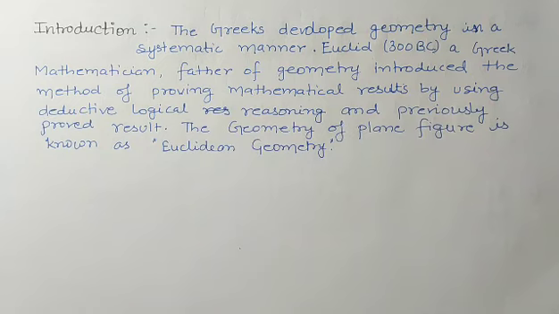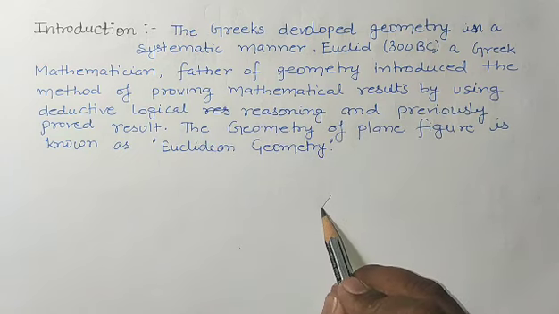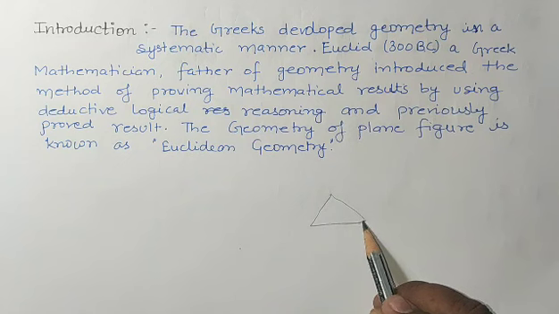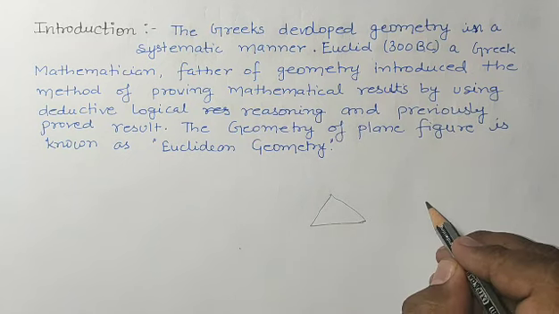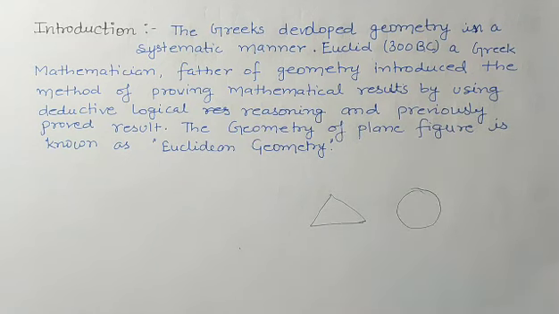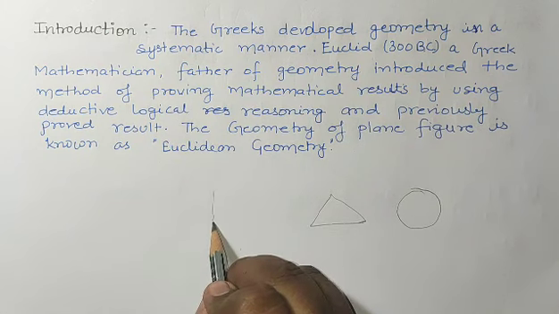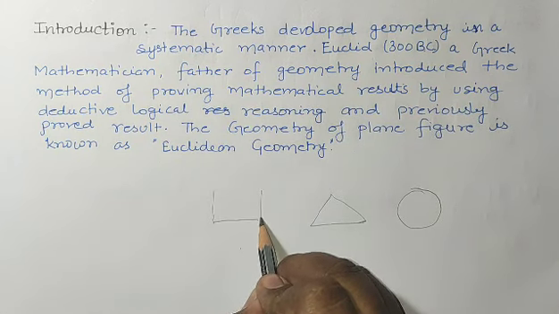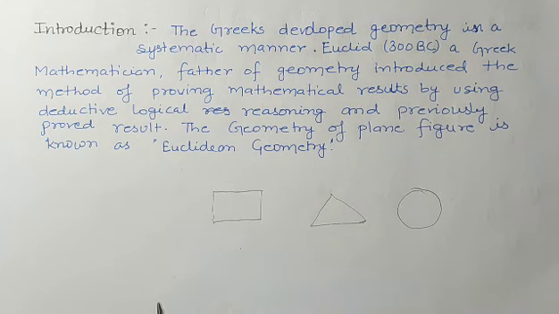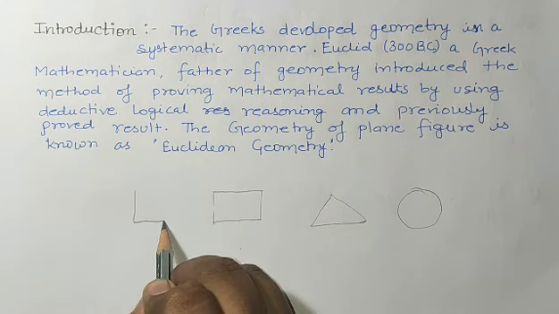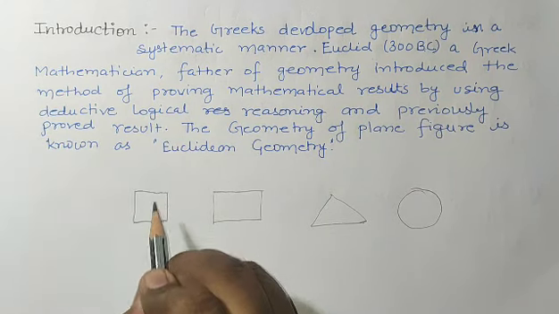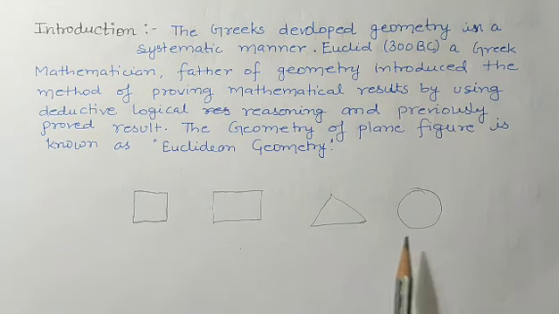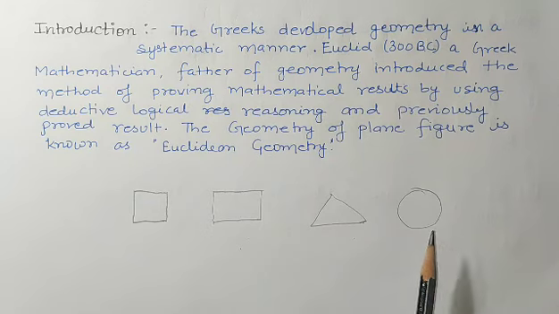And what are plane figures? Triangles, circles, rectangles, squares are all plane figures.